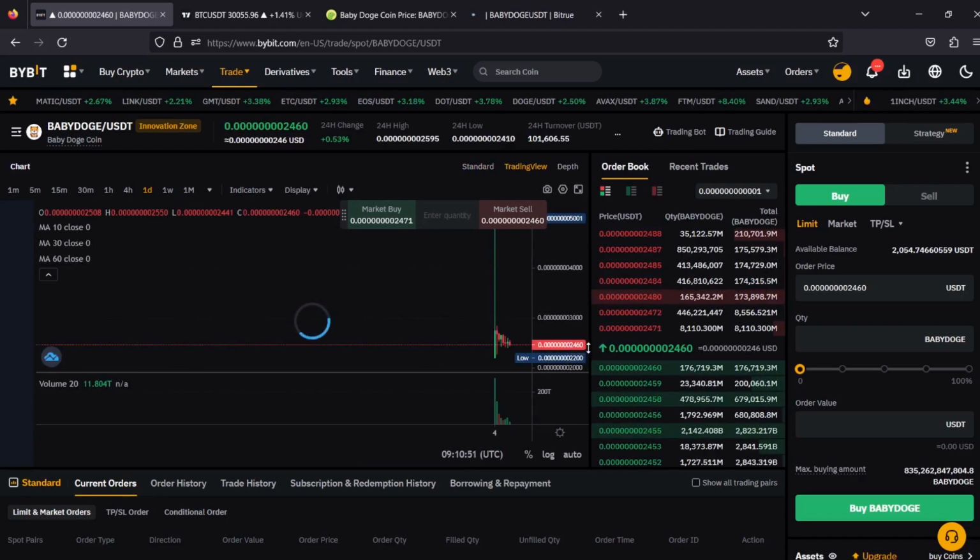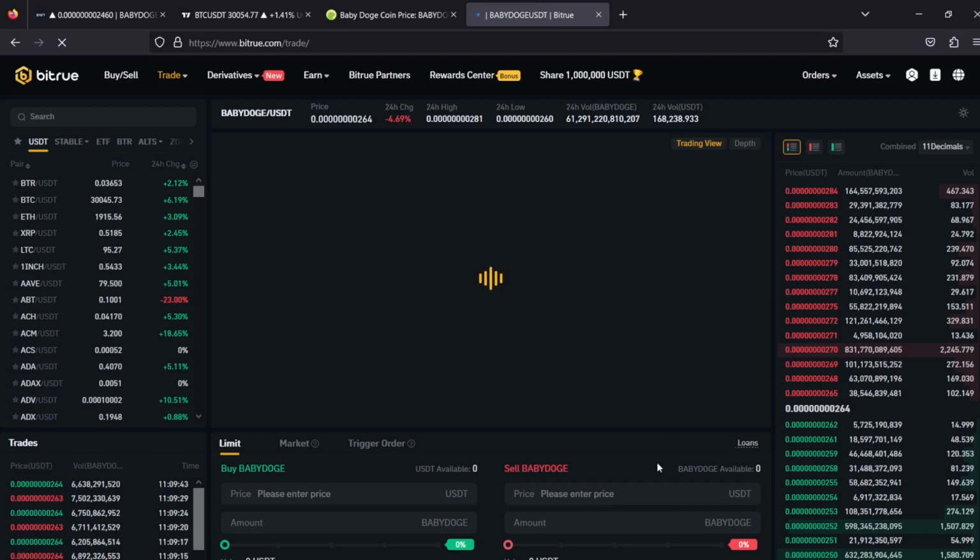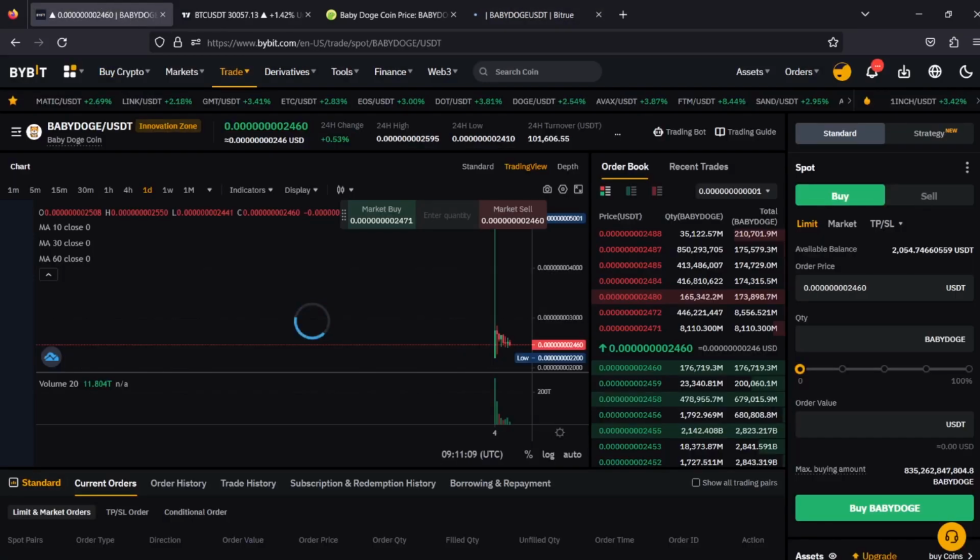So you can see the difference right there. Right here we're buying at a lower price, 24.60. Right here on Bitro we're selling at a higher price, 26.4. And this is how exactly we're going to make profit each and every time. And the good thing is we're not going to use the ERC20 network and all other complicated stuff.